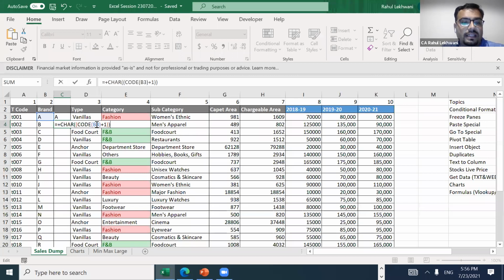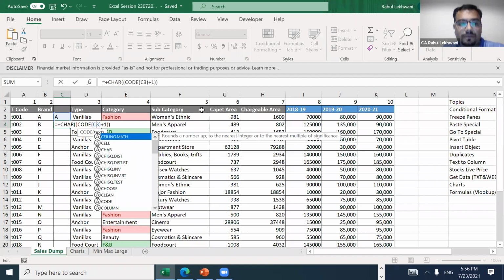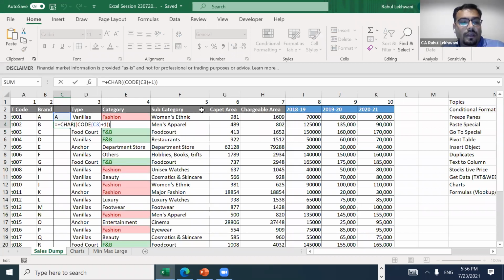I need to make it C. So the formula is CHAR, then bracket, then again one bracket, CODE, and then the cell through which you are getting a reference, +1. And then again a bracket. So this CODE part is first closed and then the outer bracket.